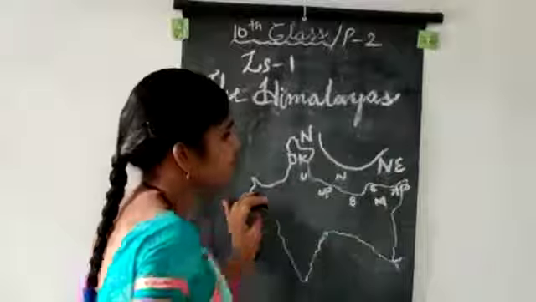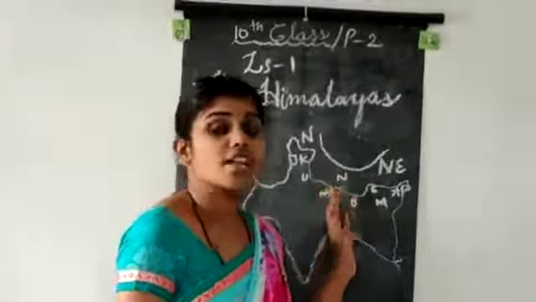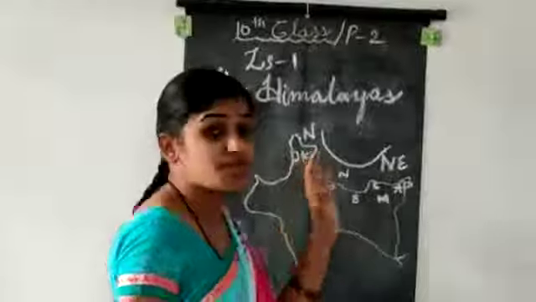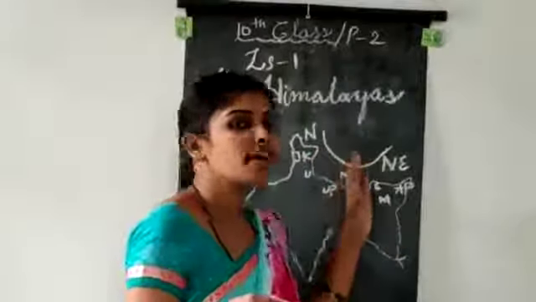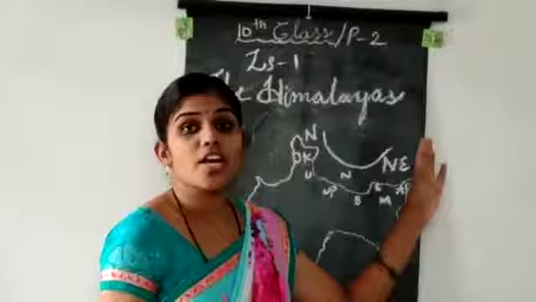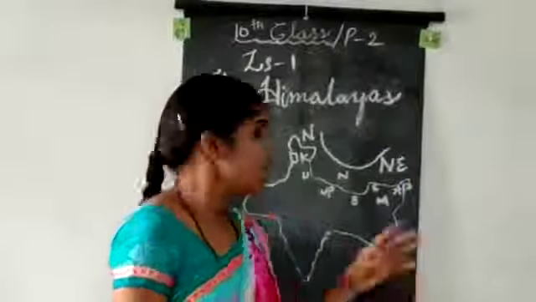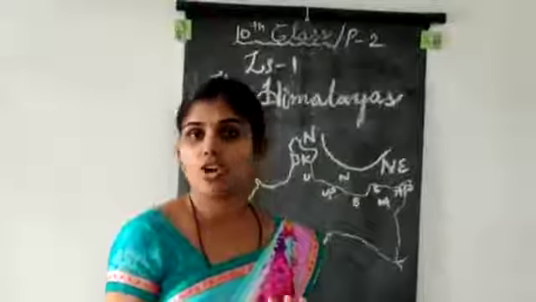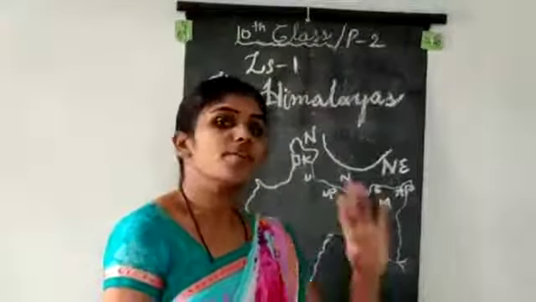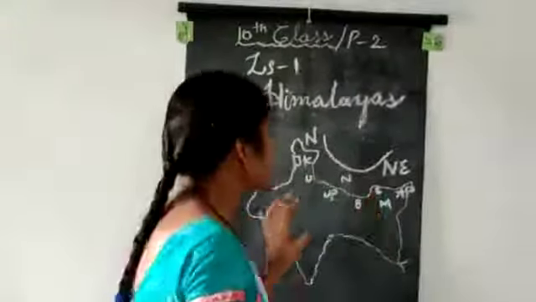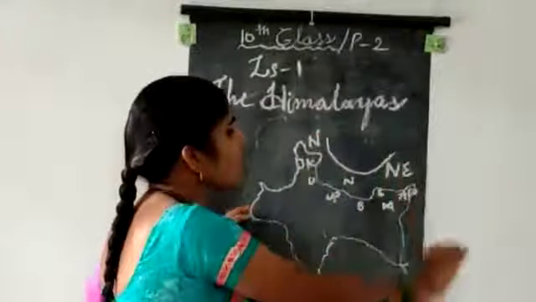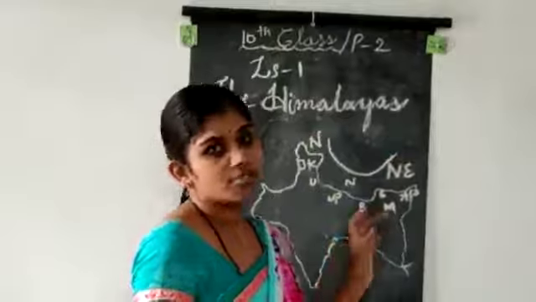The Himalayas are spread from Jammu and Kashmir to Arunachal Pradesh. Here in Nepal also there are Himalayas, but Nepal is not in our India. So except Nepal, we can see the Himalayas passing from Jammu and Kashmir to Arunachal Pradesh.